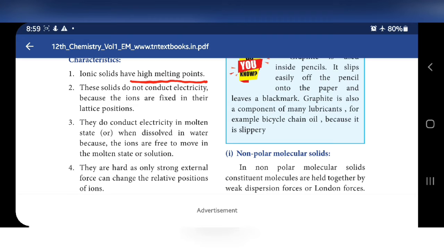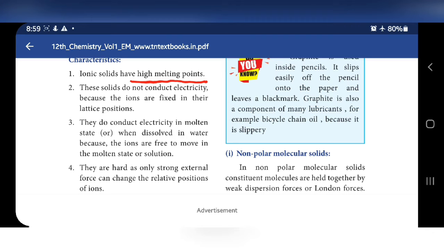So if you want to separate that cation and anion, you have to give more energy, so only high melting point. For understanding this point you must know what is melting point and what kind of attractive forces present between cation and anion.